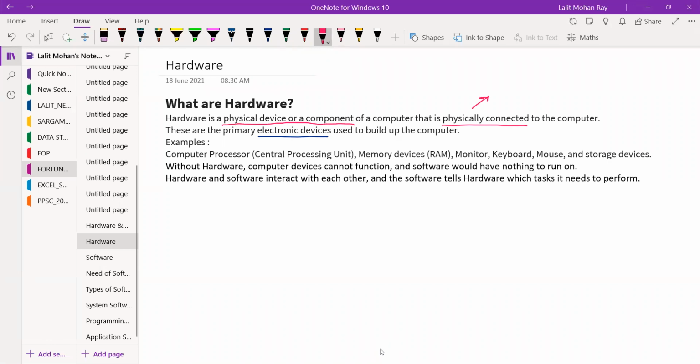Nowadays, this has changed somewhat by means of Wi-Fi connections. I can connect my router, I can connect my modem. So it is not physically connected, but the device is a physical device.